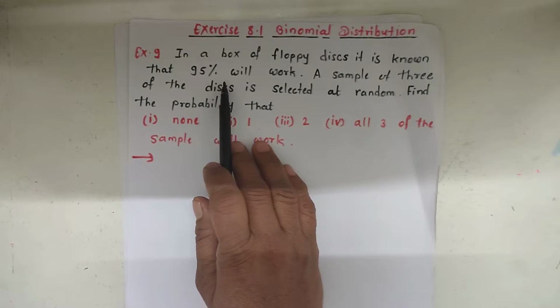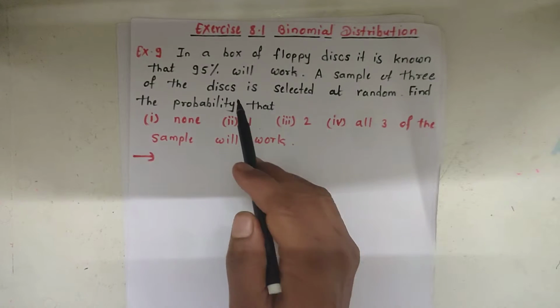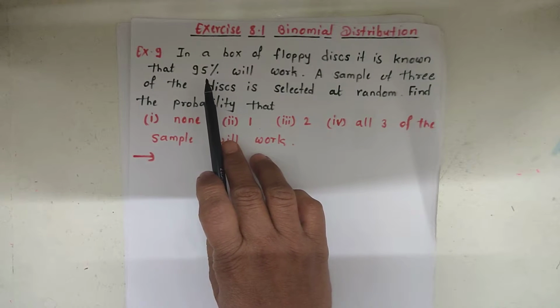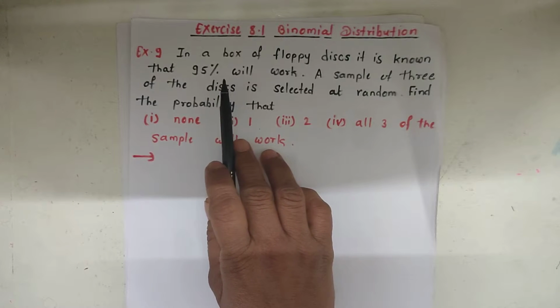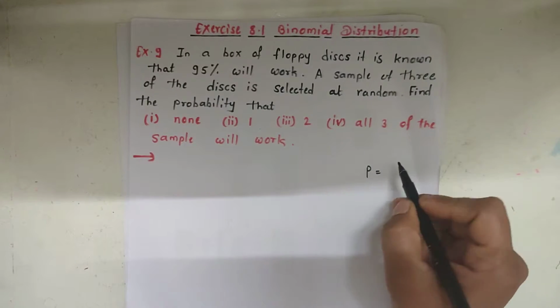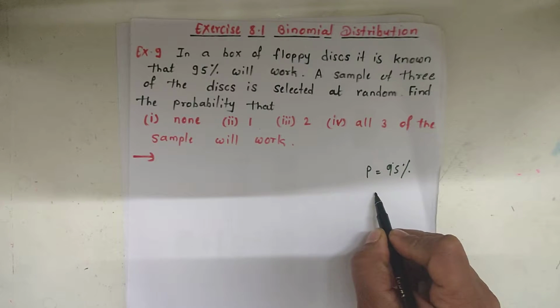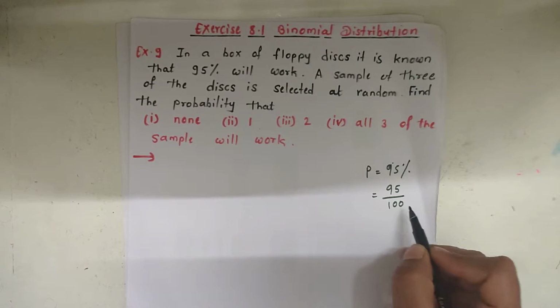Here 95% disks will work means the probability of a working disk is given. So the value of p is given. p is equal to 95%. 95% means 95 out of 100.